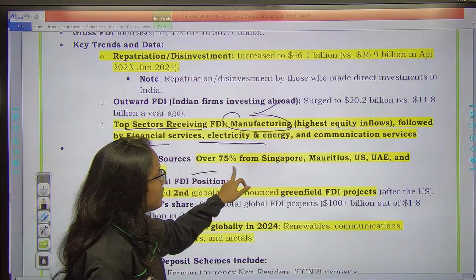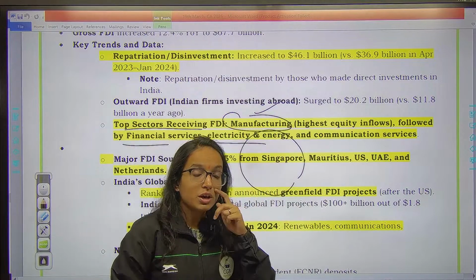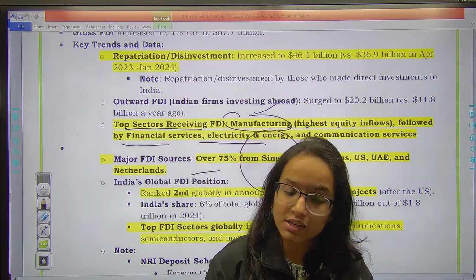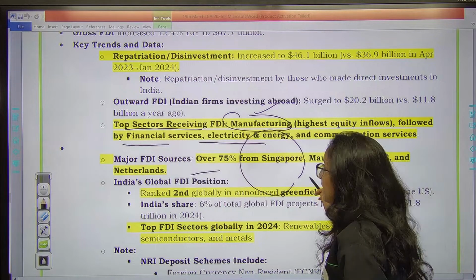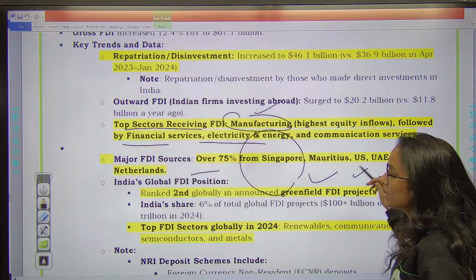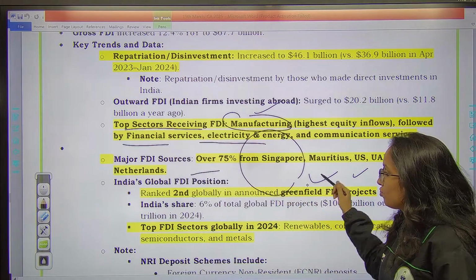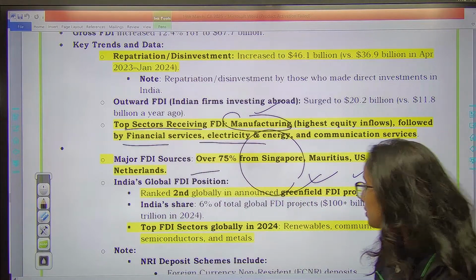Also, another important question which can be framed from this is major FDI sources. Over 75% we are having from Singapore. So basically, maximum FDI in India is coming from which country? Maximum FDI in India is coming from Singapore. Second, Mauritius, third US, fourth UAE, and fifth is Netherlands. So remember this thing, maximum FDI is coming from Singapore.